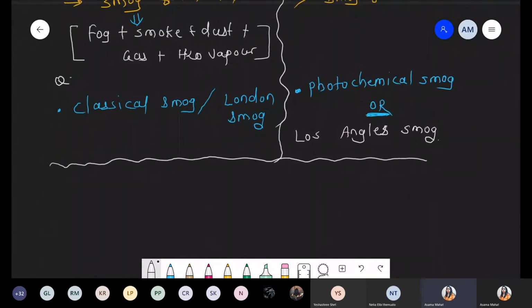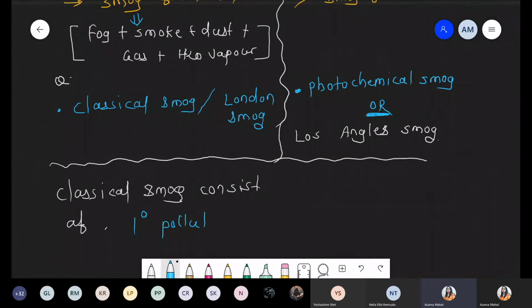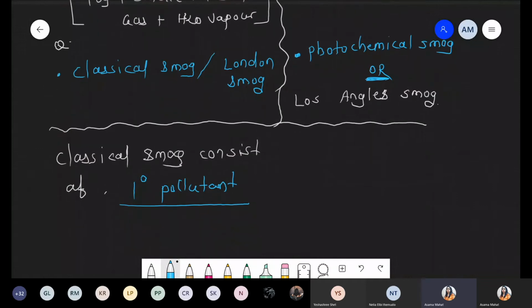Definitely smoke is not good. When we are talking about classical smoke, classical smoke consists of some components, and that component is nothing but primary pollutants. I hope you remember in the last class we discussed some examples of primary pollutants, and under this we take the examples sulfur oxide as well as H2S. These are the examples that come under the primary pollutant, which is mixed in classical smoke.